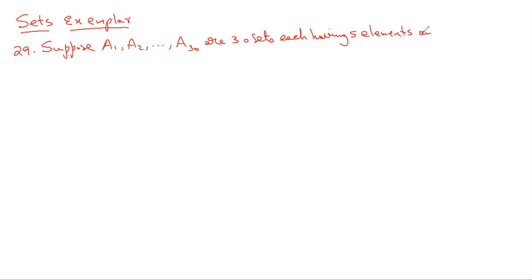And B1, B2, and so on, Bn are n sets, each with 3 elements.